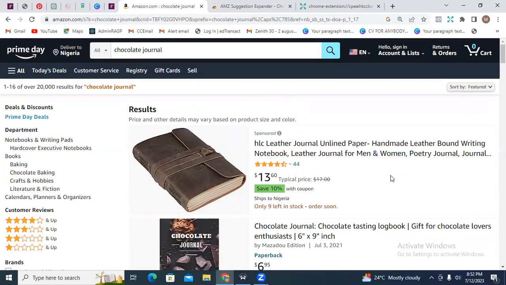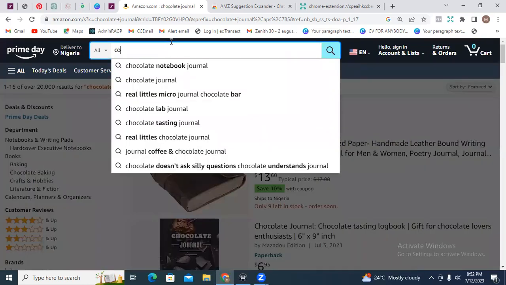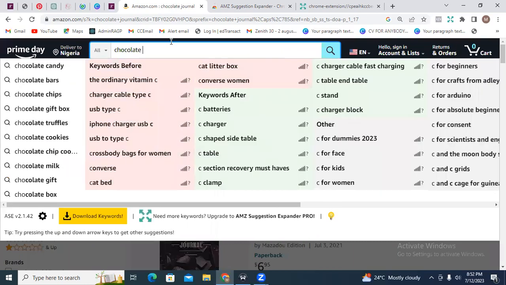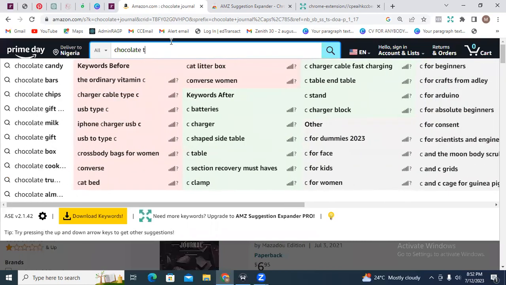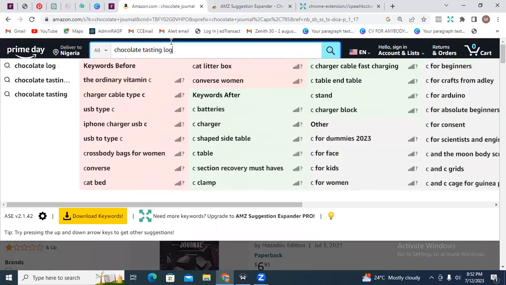So we have chocolate tasting logbook. So we can look out for chocolate tasting logbook in the search. All right. So let's look for chocolate tasting. Okay, so now the AMZ suggestion expander is actually working. You can see how it's expanding my search, right?